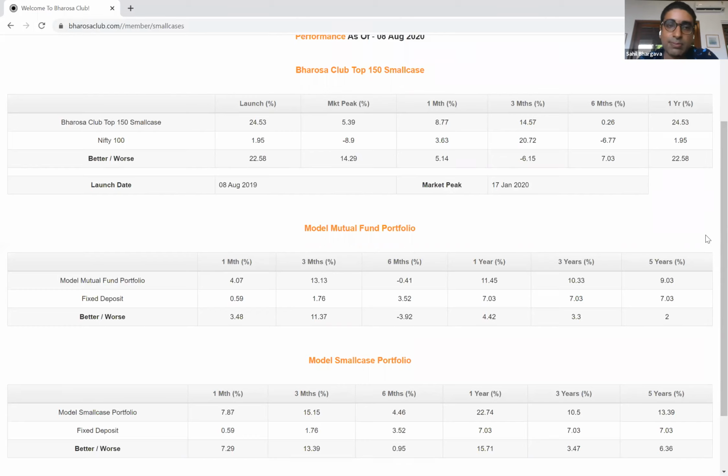So if you're a long-term believer that the economy in India is going to generate positive growth in the future, it's a good idea to be in equity, have some exposure there. And if you're entirely in fixed income products, your portfolio will in all likelihood dramatically underperform over longer periods of time.